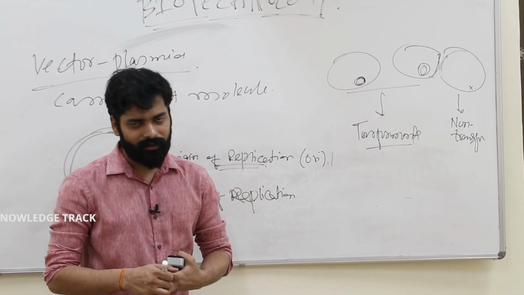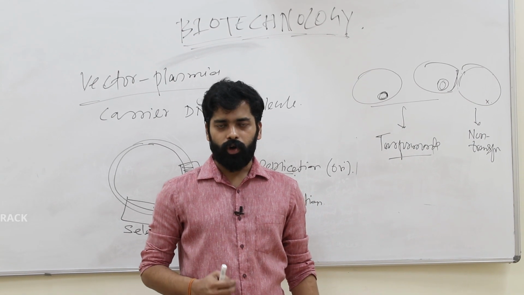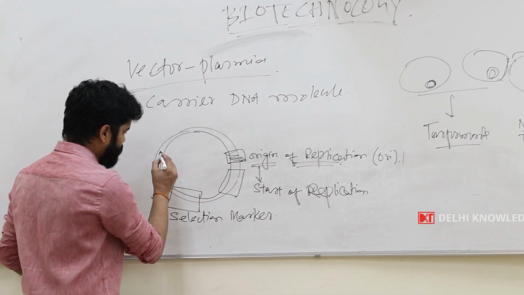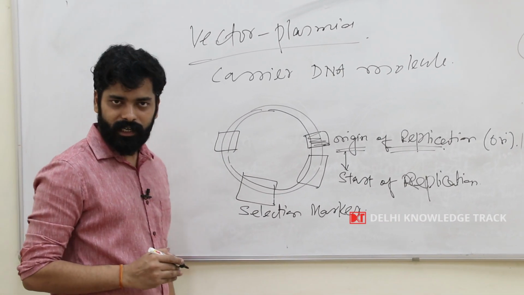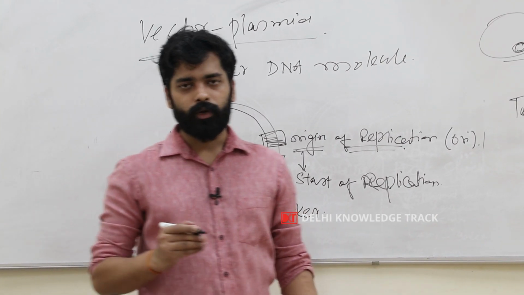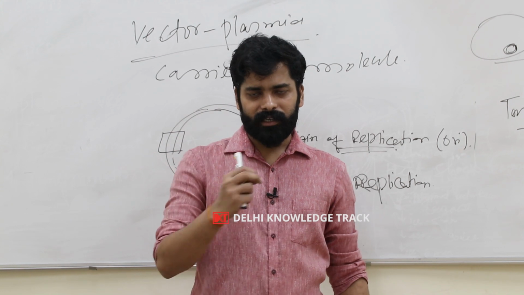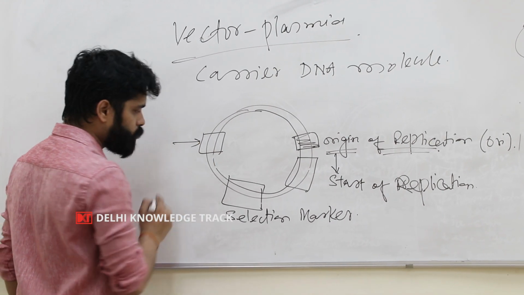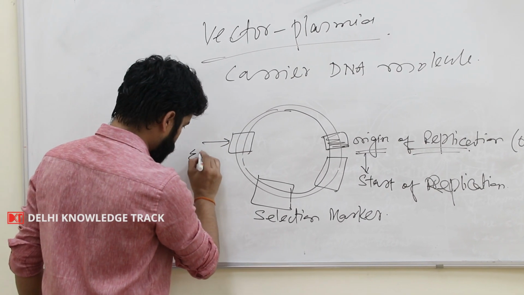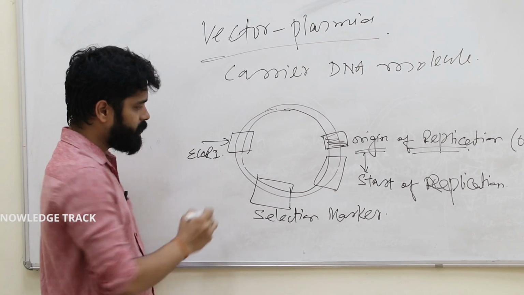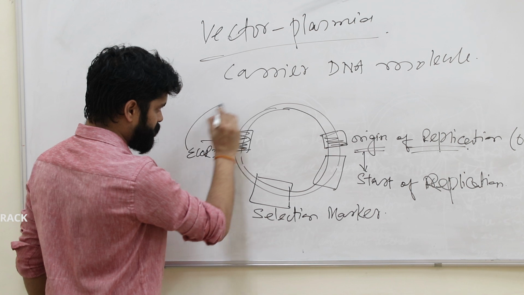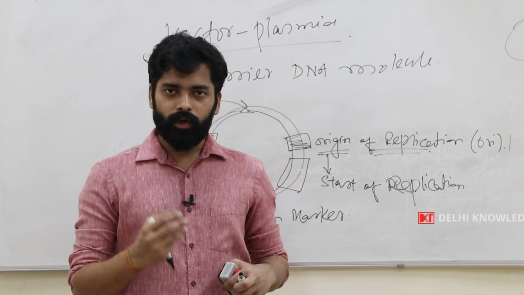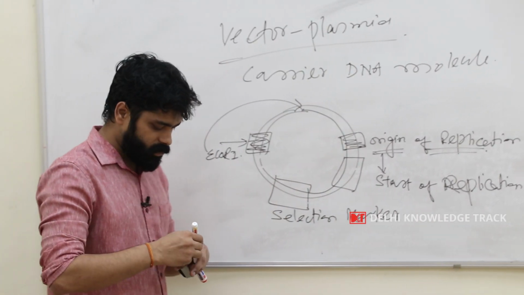And basically we use different kinds of selection marker like ampicillin or kanamycin or chloramphenicol in our day-to-day lab work. And second is called cloning site. Cloning site basically consists of restriction sites where your gene of interest needs to be cloned. In a vector, if a restriction site is present here, it should be present in a single copy. Suppose we have EcoR1 restriction site in the cloning site, this restriction site should not be present at any other place because it will complicate your cloning process, your cloning method.